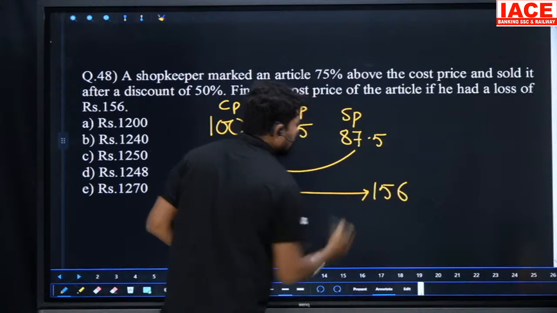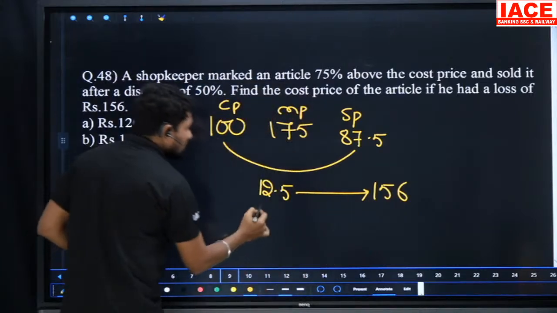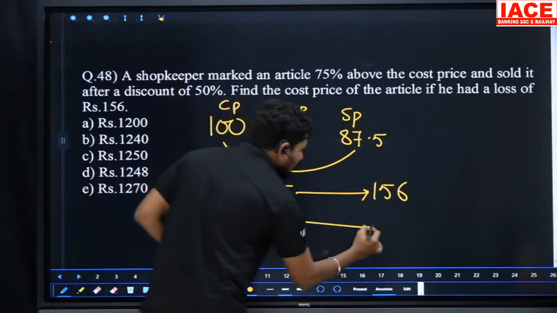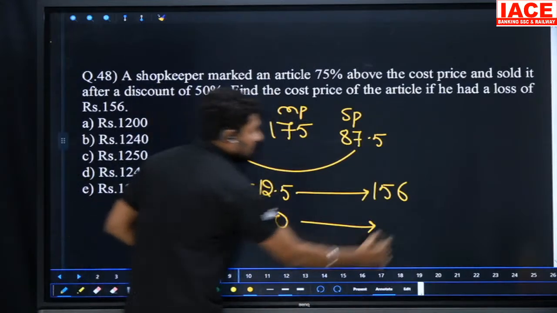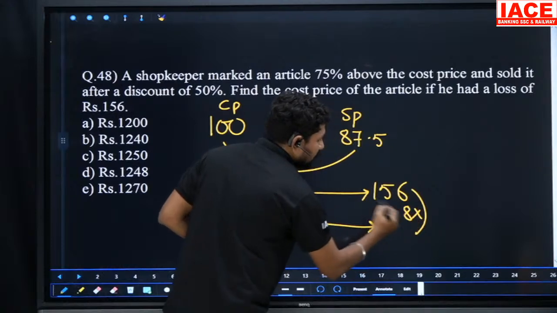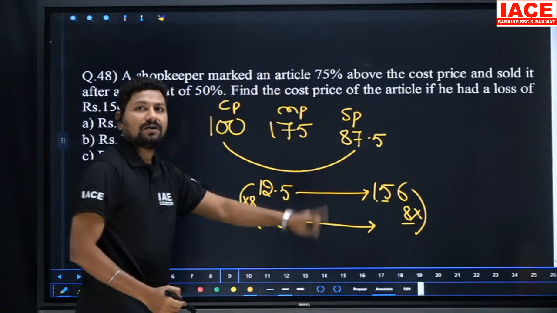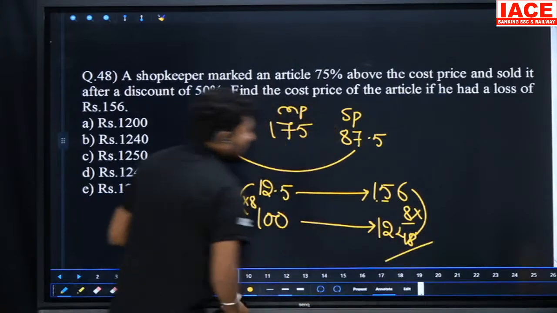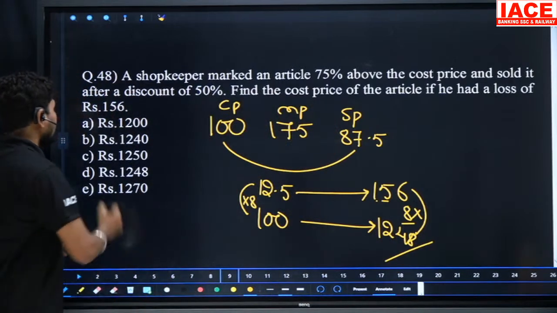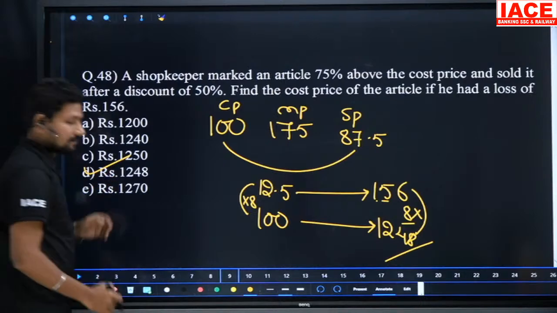156. Okay, but we need to calculate the cost price. Cost price is how many parts? 100 parts. What is the value of 100 parts? 12.5 to 100 is how many times? 8 times. Here also we should multiply with 8. 8 times 15 is 120, 8 times 6 is 48. It becomes 1248 rupees. Then the original cost price is 1248. Our option is D.